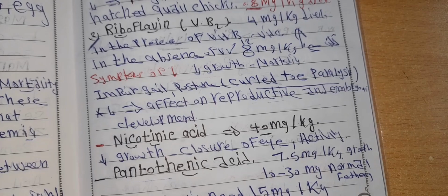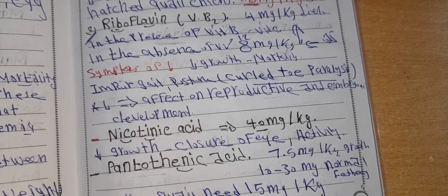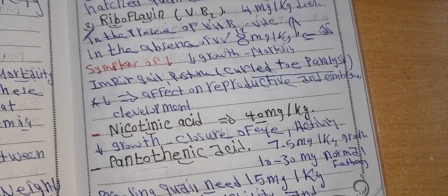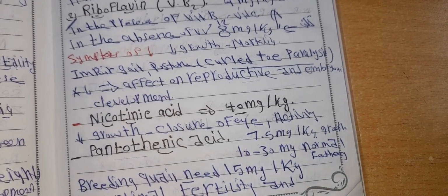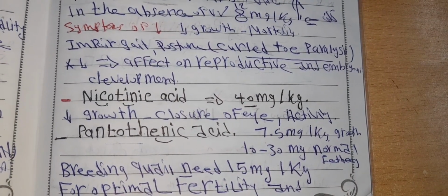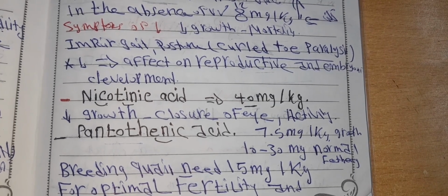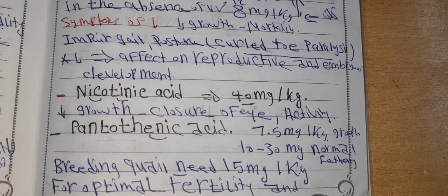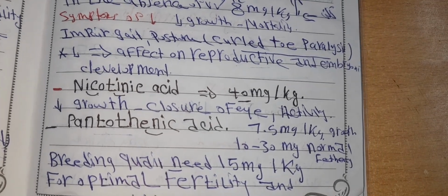Nicotinic acid is given at a dose of 14 milligrams per kilogram. If deficiency occurs, it causes poor growth, closure of the eye and decreased activity. The last vitamin we will focus on is pantothenic acid, which is needed at 7.5 milligrams per kilogram for growth, and from 10 to 30 milligrams for normal feeding. Breeders will need at least 15 milligrams per kilogram for optimal fertility and hatchability.